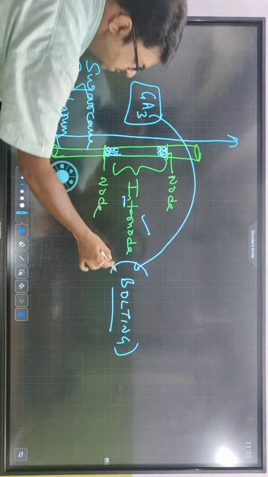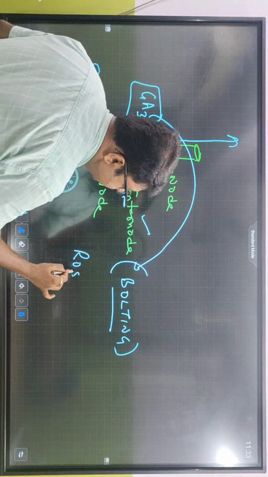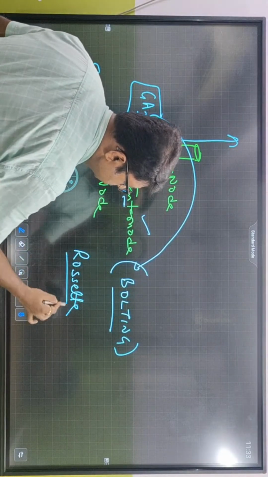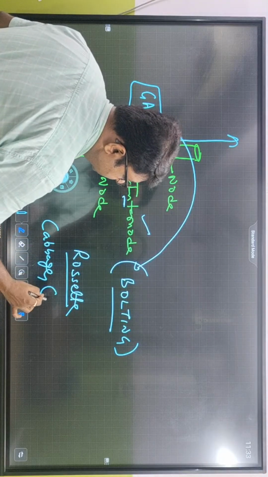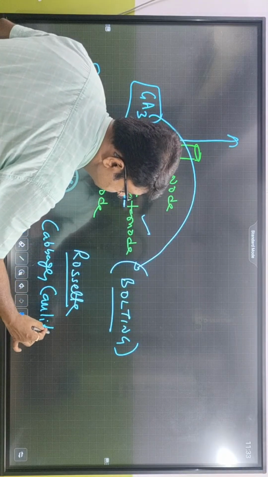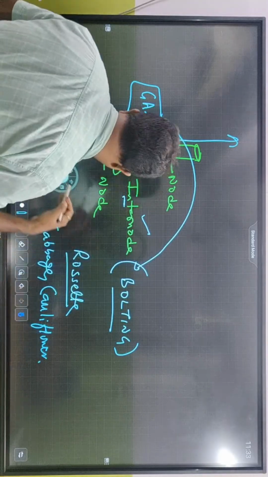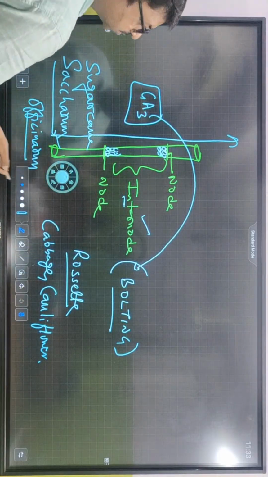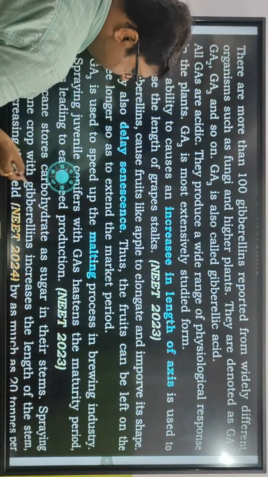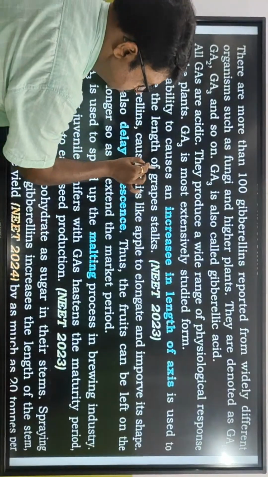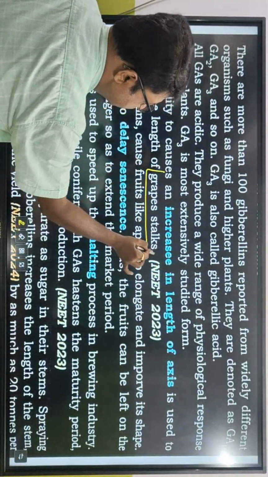And mainly this is done with rosette habit plants. Which plants are called rosette habit? Cabbage, cauliflower. So it occurs in rosette habit plants. Okay, in grapes they can increase the axis of the grape. If the grape stalk increases, the plant will bear more grapes.